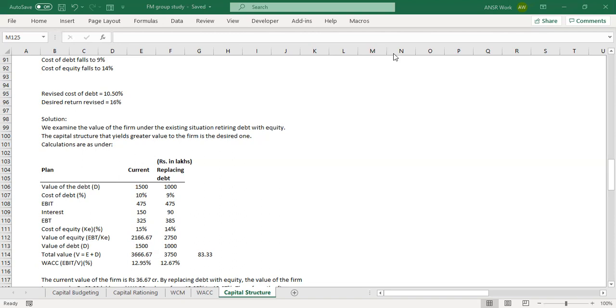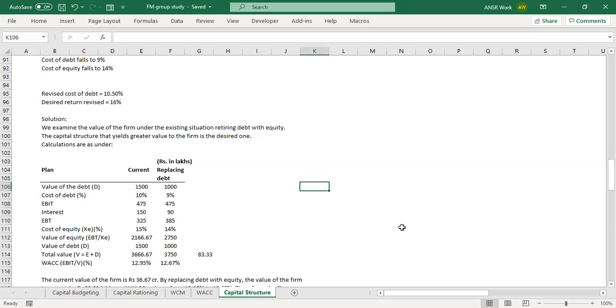Give me 1 second. So when we calculate WACC, there are two methods, right? If you remember, one was calculating the ratio, then multiplying the ratio with the rate and adding that. The other way is you add all the costs together. Here, EBIT is nothing but that only. Your cost of equity, I'll just show you here.